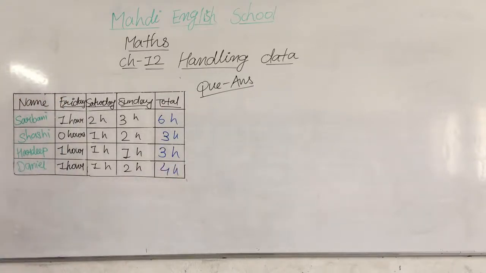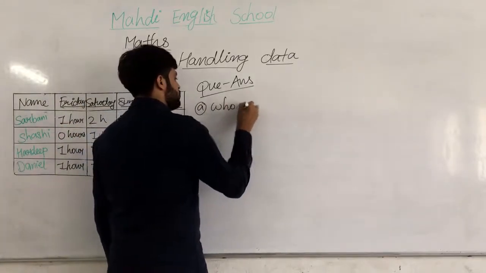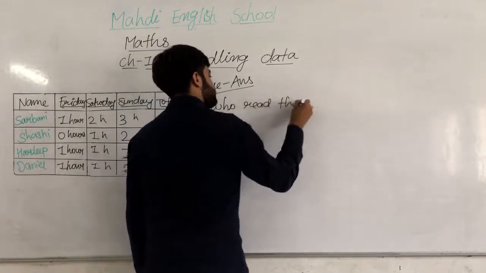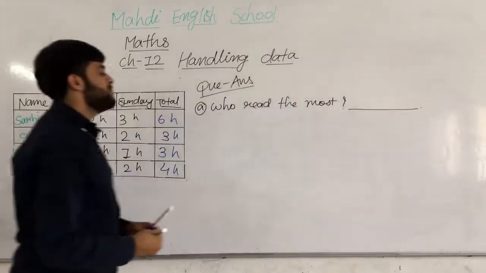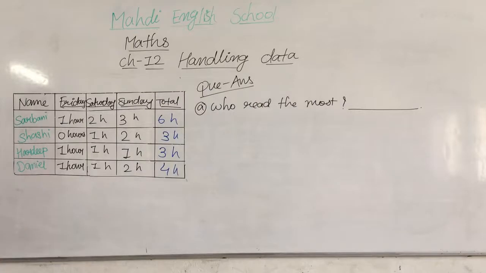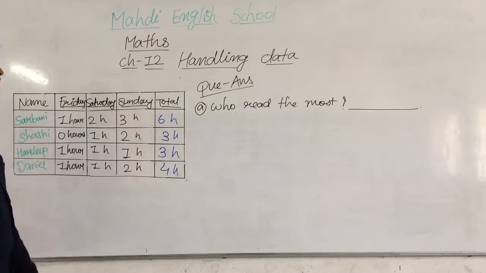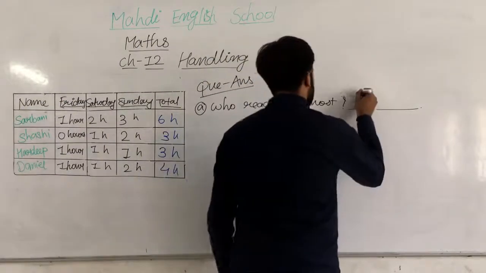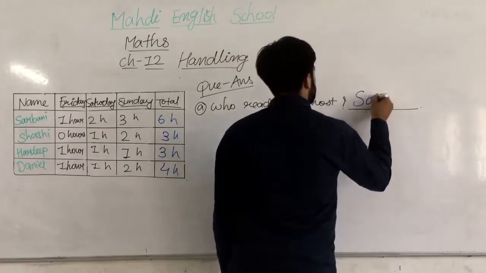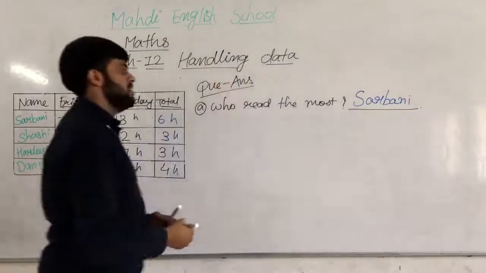Okay, so let's check the question. Question number 1 is what? Who did the most? This is our question, so now we are going to write the answer. Maximum we have to find here. So see here, Sabni, Sakshi, Hardeep, Daniel. See the total: 6, 3, 3, and 4. Which is the most or maximum hours spent with reading? Sabni. So we have to write only the name of the girl. Shabni. Understood? Got my point?